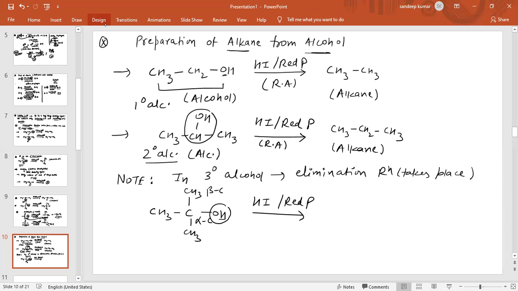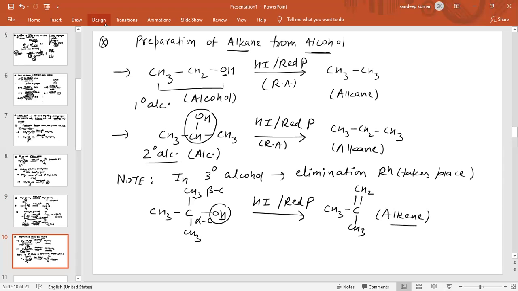We will remove OH from the alpha carbon and hydrogen from the beta carbon, and there is formation of a double bond between alpha and beta carbon. So elimination reaction takes place and alkene is obtained as the major product. In this way, in 3 degree alcohol elimination reaction takes place.